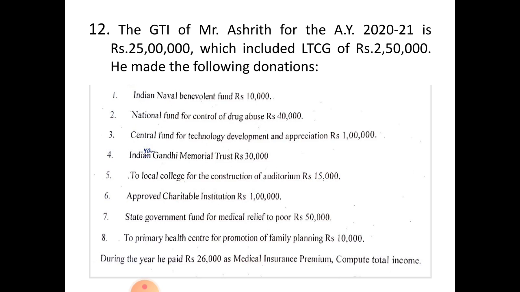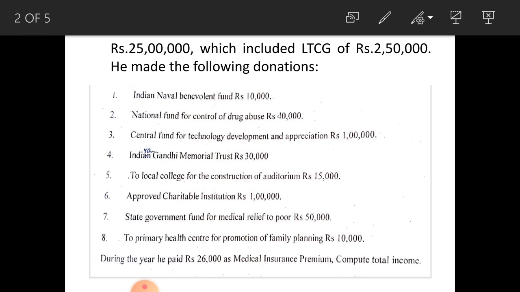Compute total income. Here, gross total income of Mr. Ashrit for the assessment year is given as 25 lakhs, which included long-term capital gain rupees 2,50,000. This information relating to long-term capital gain is important to calculate adjusted total income. You know how to calculate adjusted total income. Next, see the donations. First one, Indian Naval Benevolent Fund rupees 10,000.